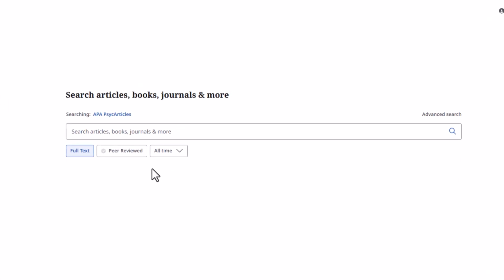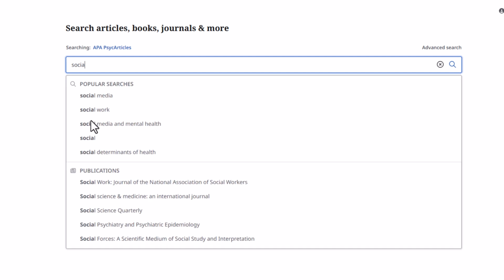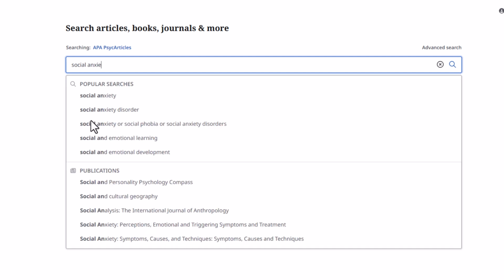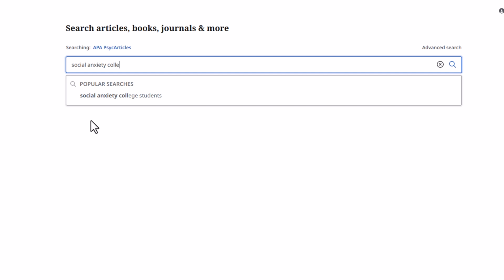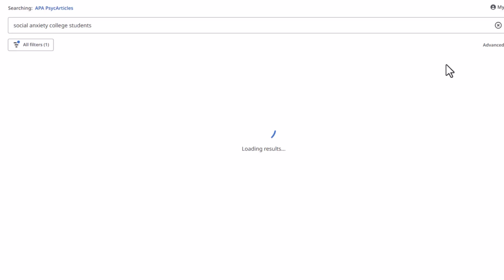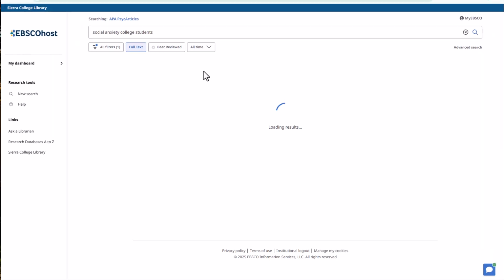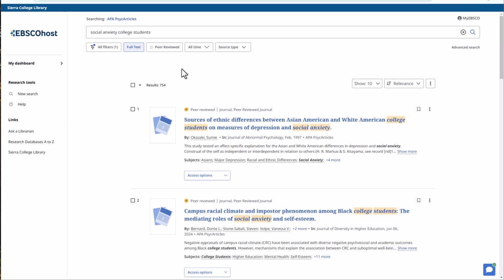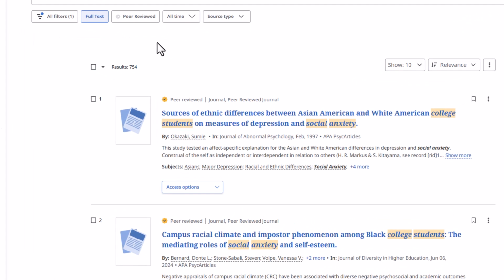If you want to start with the basic search, just enter some keywords from your research topic in the search bar. I'm going to search for social anxiety college students. After you've entered your keywords, you can either hit the Enter key or select the magnifying glass icon to start your search. This search found 754 results.